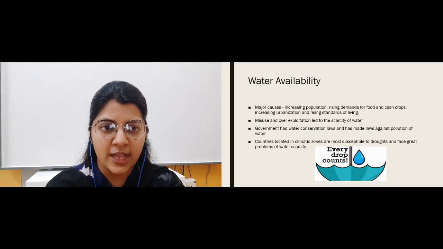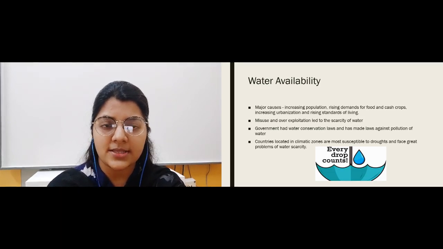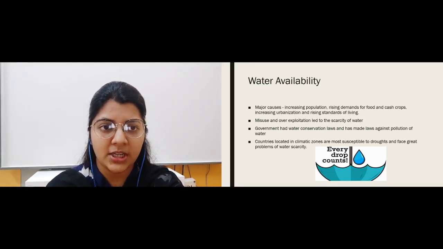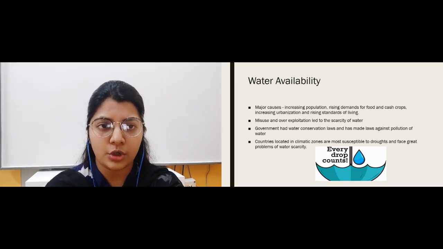So why is all this happening? Because in India we have a huge population, and so the problems of water are going on like this. There is water shortage, meaning water scarcity and problems related to it.